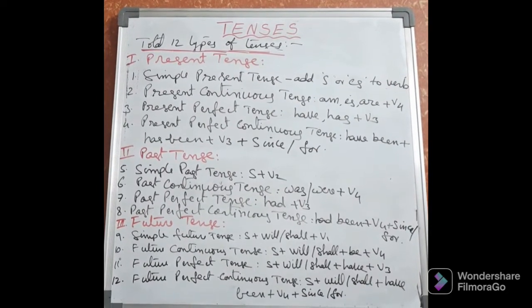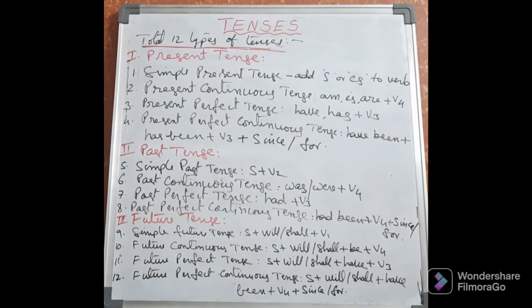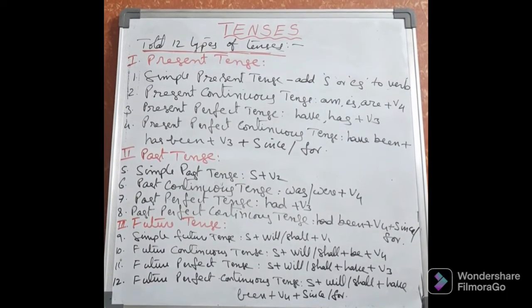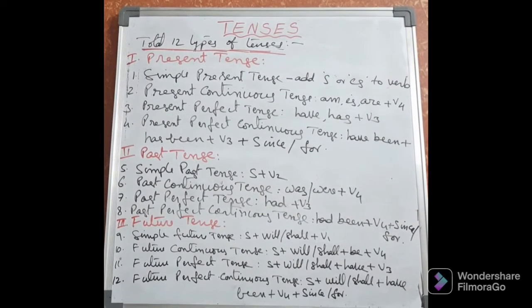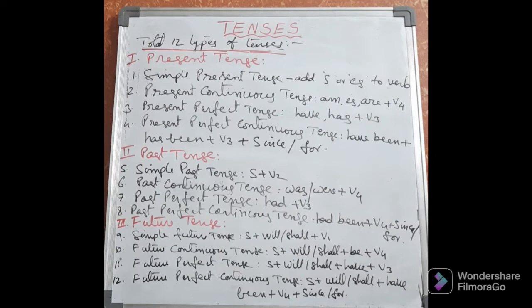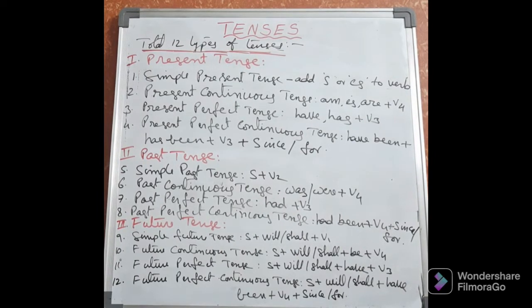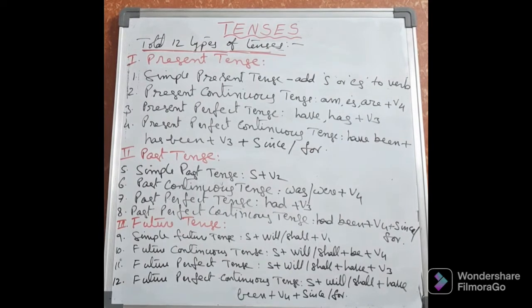Now, let us see what are the other forms of tenses. In English language, tenses are further divided into so many types. Means there are only three types of tenses in all other languages, but especially in English language, those three types of tenses are divided further and elaborated according to the situation of the work. We have to use these tenses.